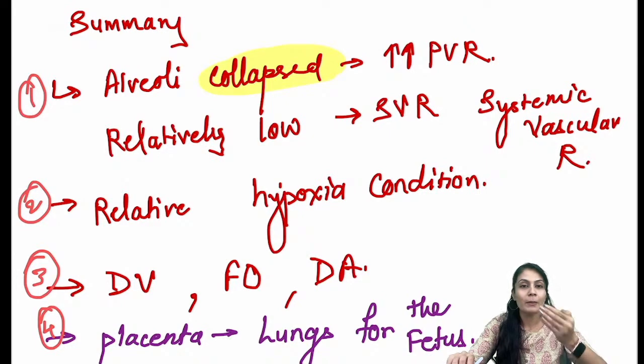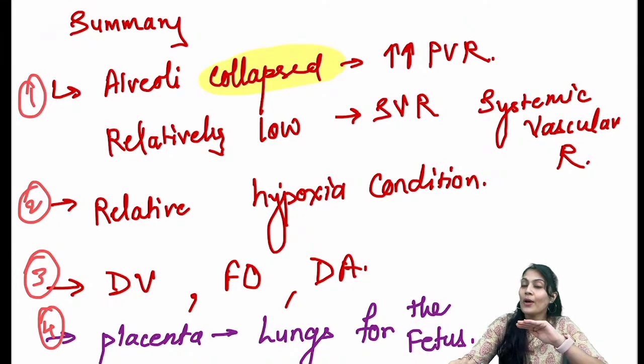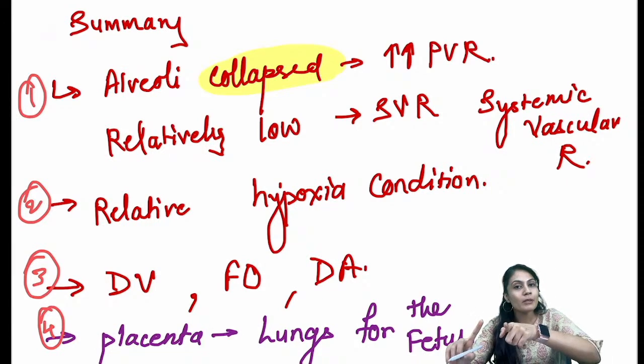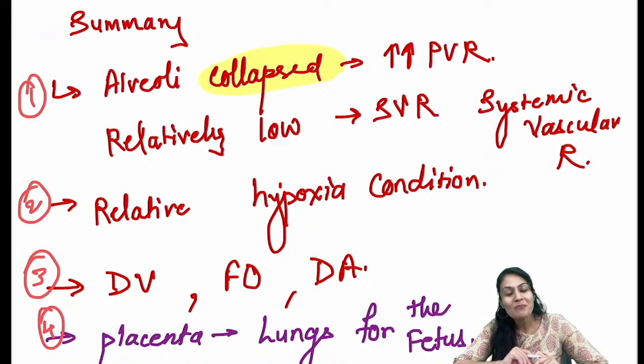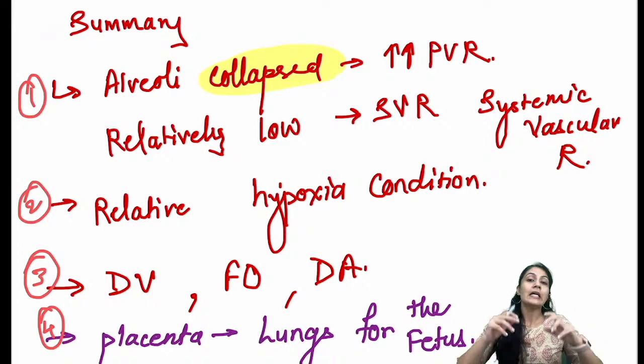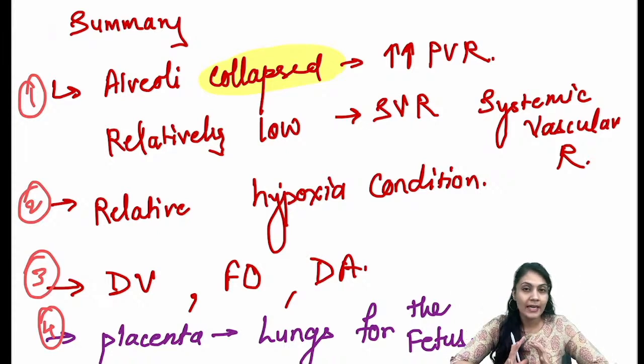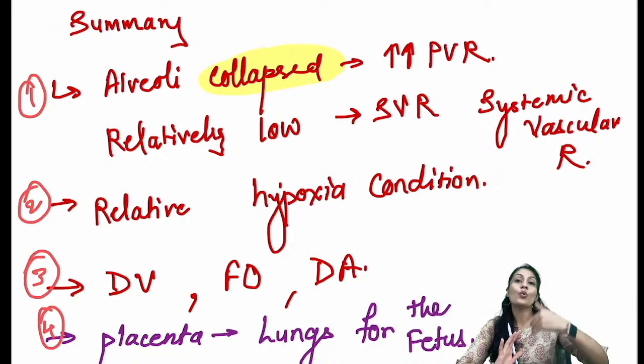Now understand, if the pulmonary resistance starts to decrease, what is going to happen? Now the blood will start coming from the pulmonary artery into the lungs also. For that, we should increase the systemic resistance also, the systemic vascular resistance. How is that going to happen? We are not just clamping the umbilical vein, we are clamping the umbilical artery also. If we clamp the umbilical artery, the blood which is already present in the systemic vascular area is not able to go forward.